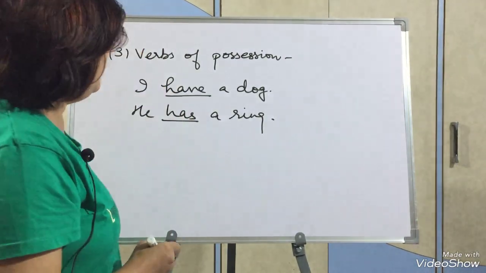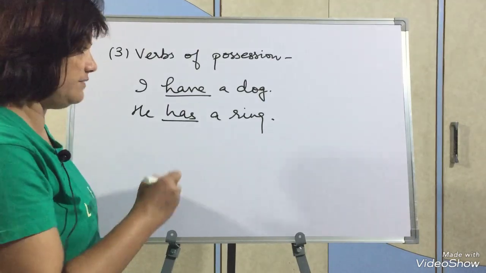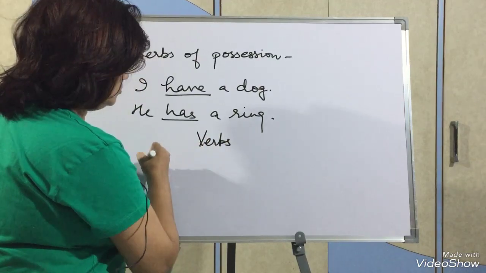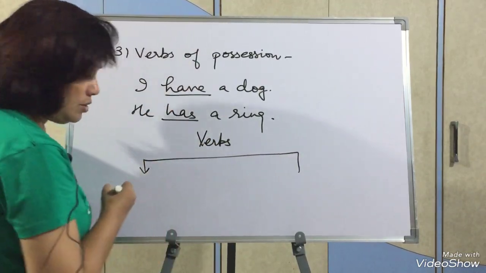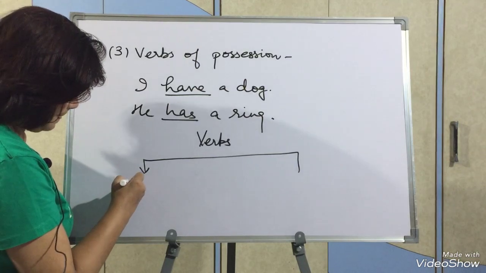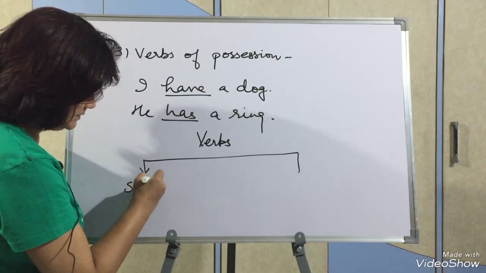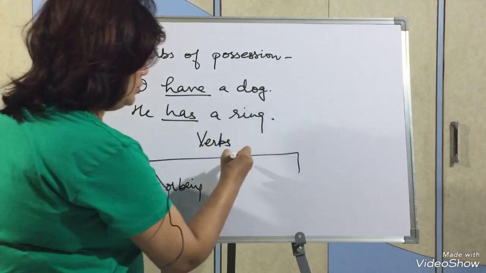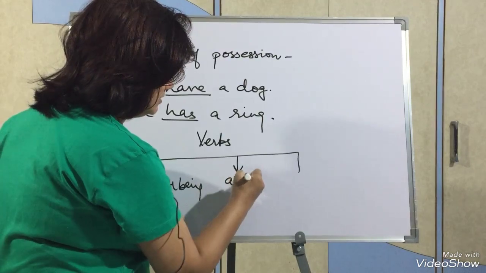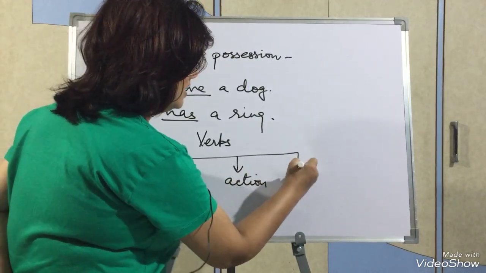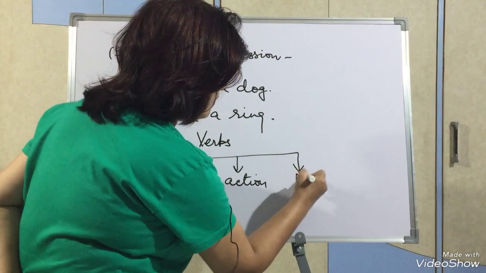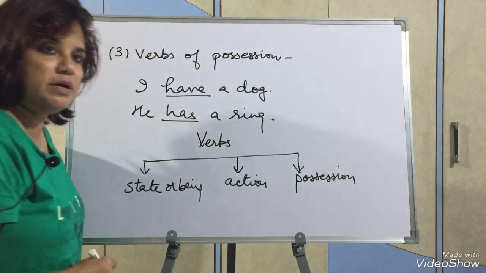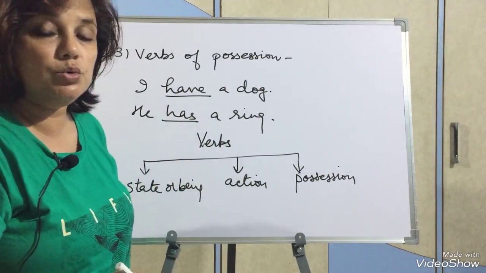So here children, we saw that there are three kinds of verbs which I have told you. First we read about verb of state or being. Second kind of verb I told you, verb of action. And third kind I told you, verb of possession. Then I told you no sentence ever in this world can be completed without a verb.